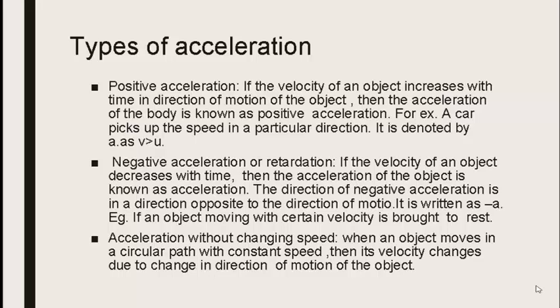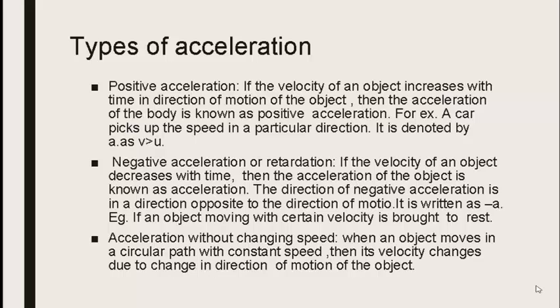Negative acceleration, or retardation, is defined as when the velocity of an object decreases with time, then the acceleration of the object is known as deceleration. The direction of negative acceleration is opposite to the direction of motion.